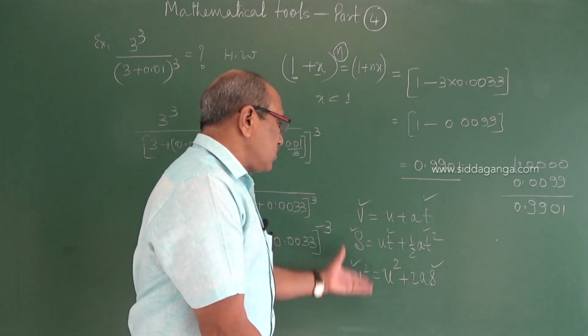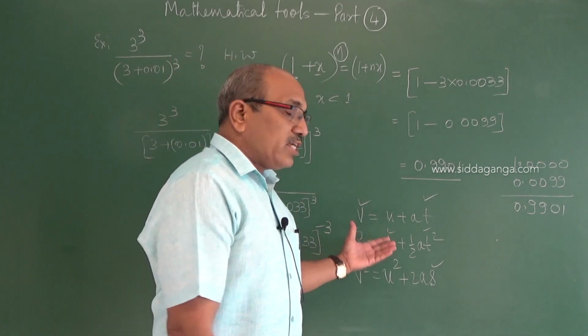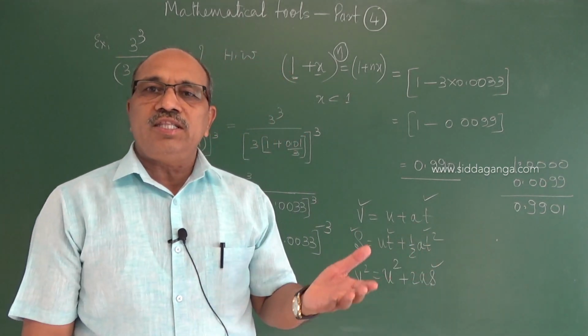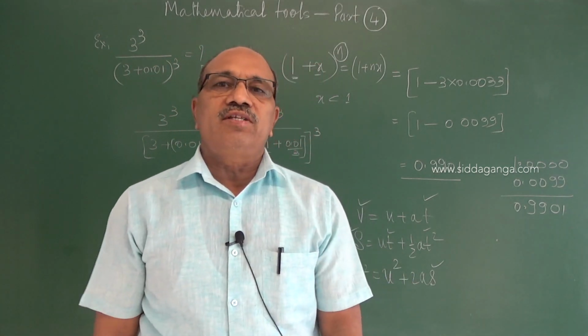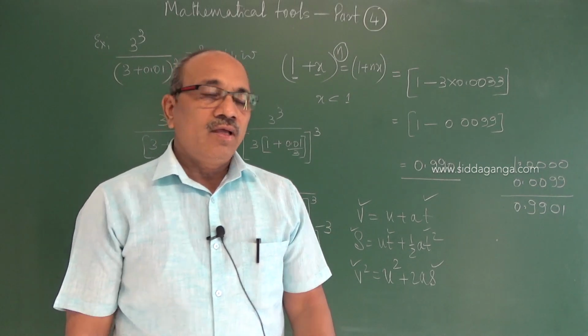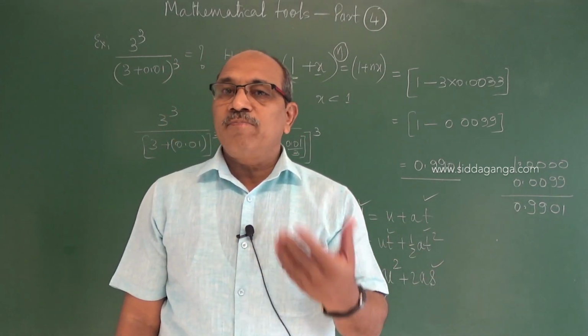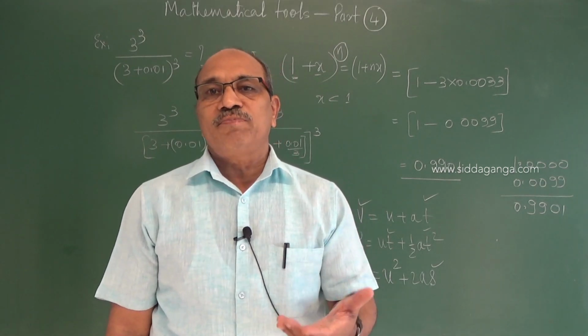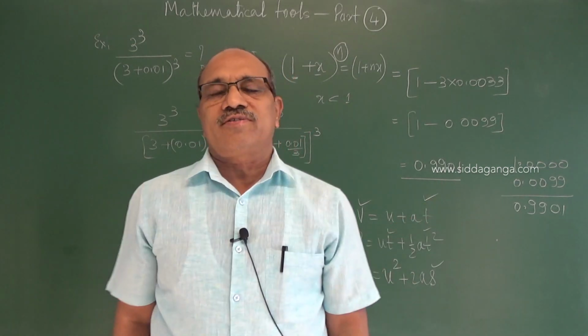So these equations we represented algebraically, and we can also represent these in the form of graphs or curves, variation of one with respect to the other. Representation graphically also helps us to understand the physics behind those very easily compared to algebraic equations.